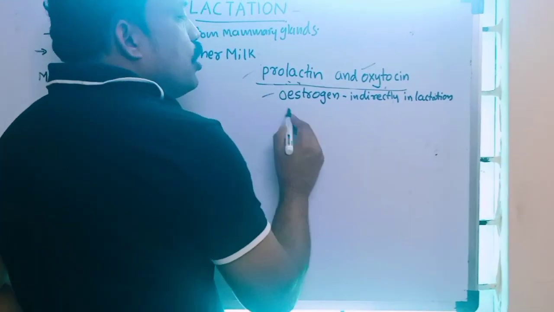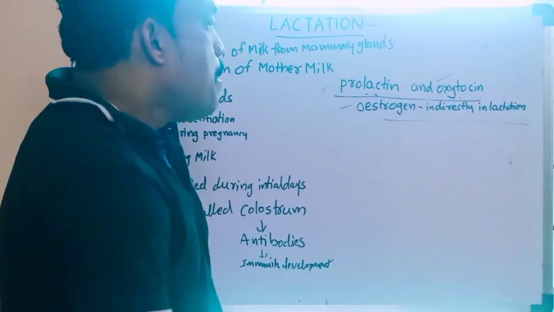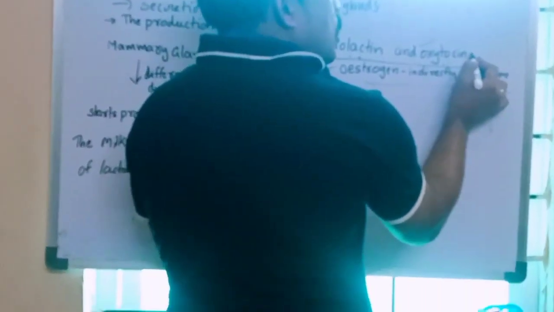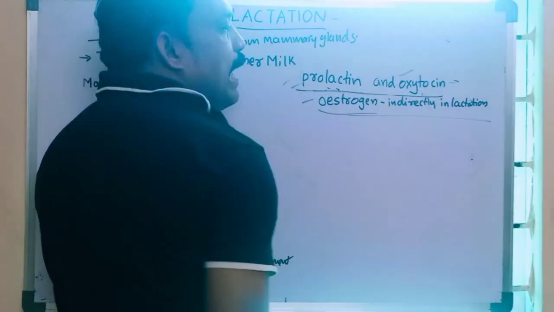Estrogen is also indirectly involved in lactation. Prolactin and oxytocin are directly involved, and estrogen is indirectly involved.